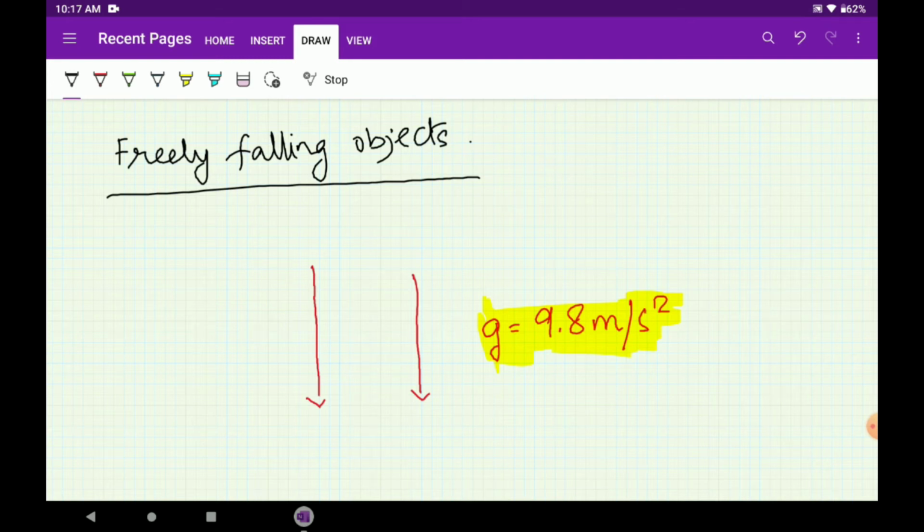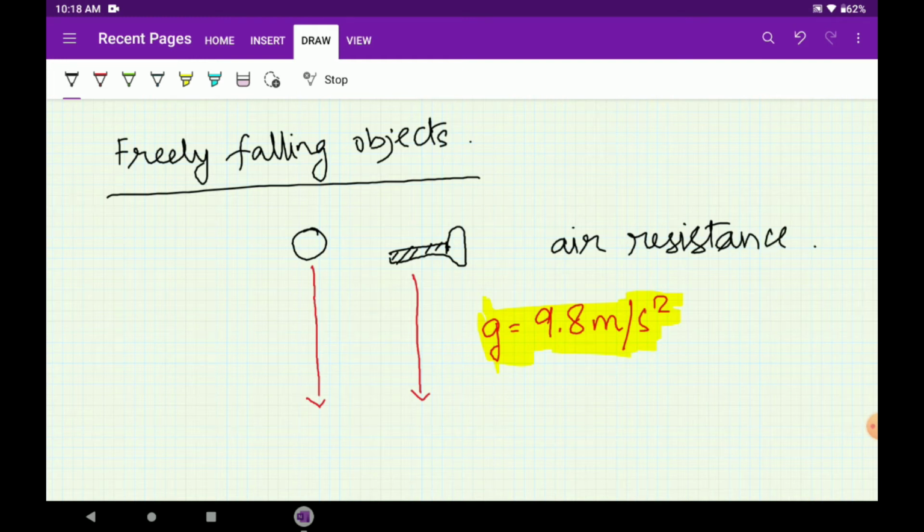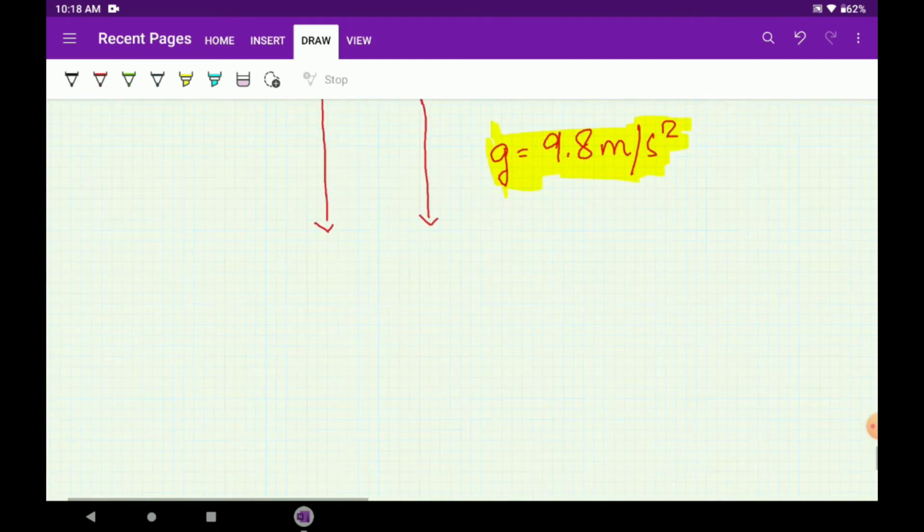So whether it is a ball or a hammer, it doesn't matter, it will fall with the same acceleration in the absence of air resistance. See, air resistance actually plays a great role in that. That is the reason if you do this experiment at home, you won't be able to see this, because air resistance will decrease the speed of the ball more than the hammer. So why are we studying this together? Because we need to understand the effect of gravitational acceleration on objects.